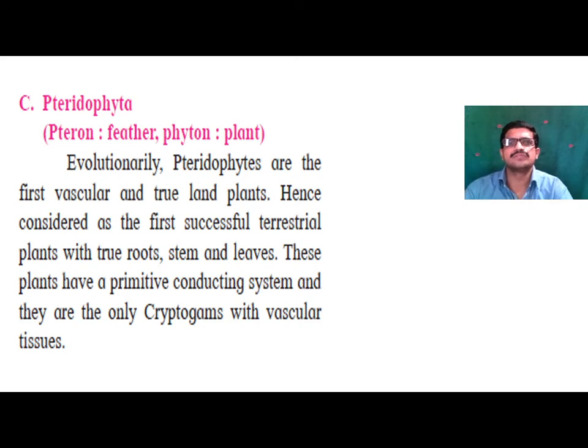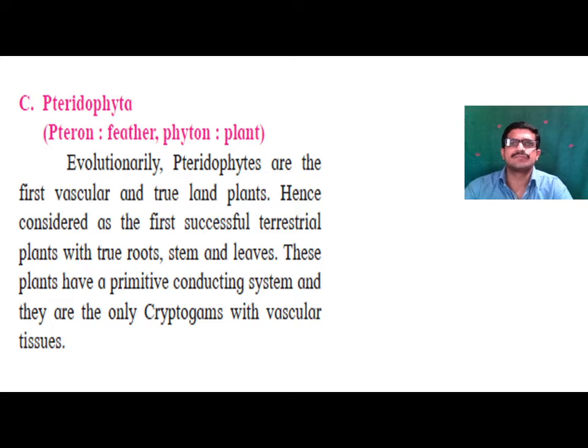If you observe the evolutionary trend of Kingdom Plantae, starting from division Thallophyta, it grows under the water. From Thallophyta there is development of bryophytes.